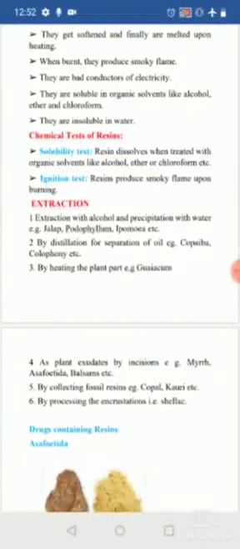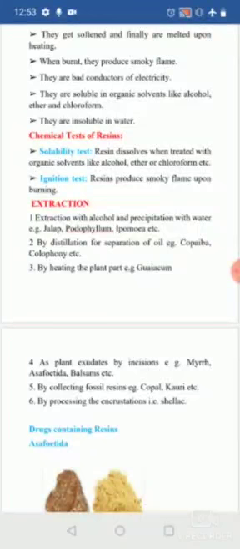Next, the plant exudes by incision. You make an incision on the plant, or you make a cut on the bark of the plant. They come out as exudates or watery secretions, which become hard after some time. By this technique you can extract drugs like myrrh, asafoetida and the balsams.